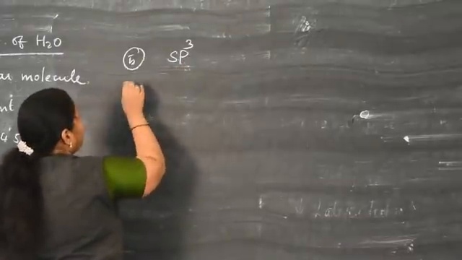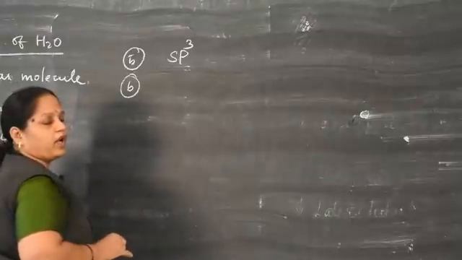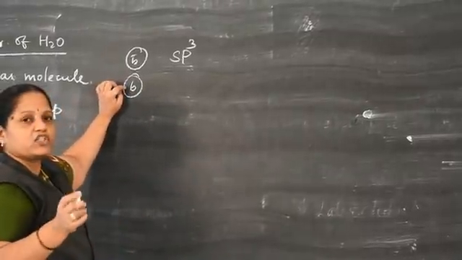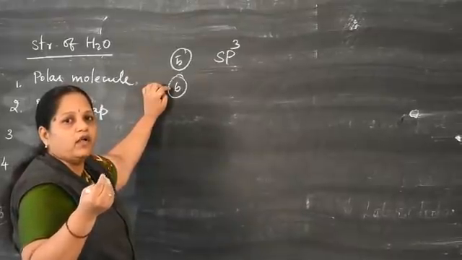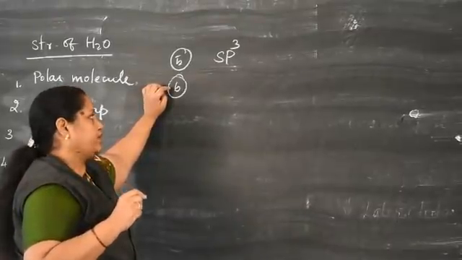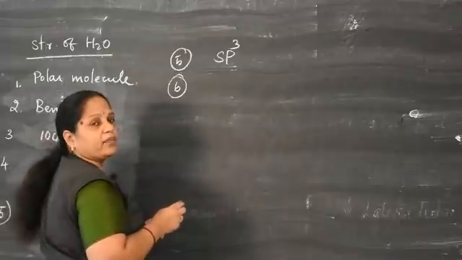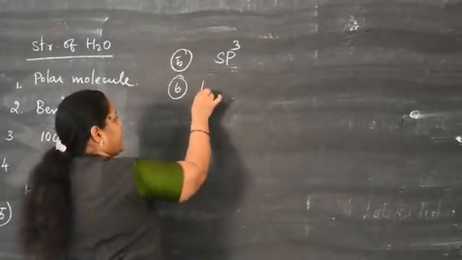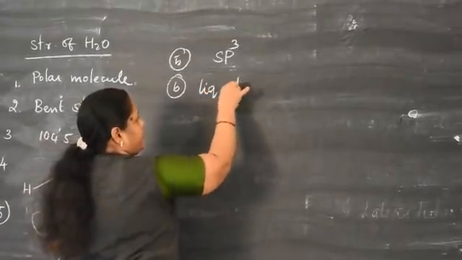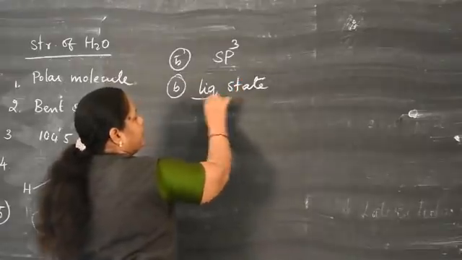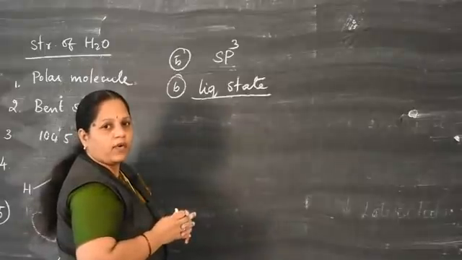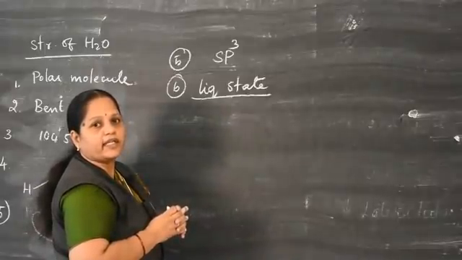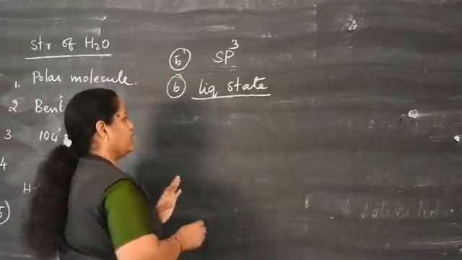In the liquid state, many water molecules are combined due to intermolecular hydrogen bonds.